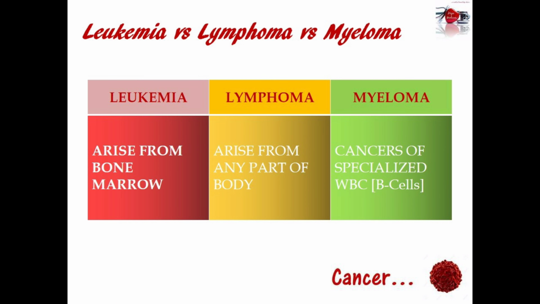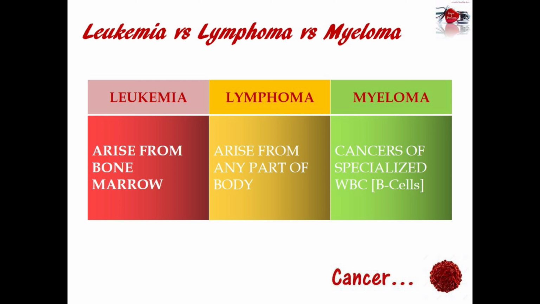So next, let us see the difference between leukemia, lymphoma and myeloma. These are nothing but blood cancers. Okay, so in leukemia, the cancer arises from bone marrow and it does not form any masses. Okay, and in lymphoma, the cancer arises from any part of our body and it usually forms masses in lymphatic tissue like lymph nodes.